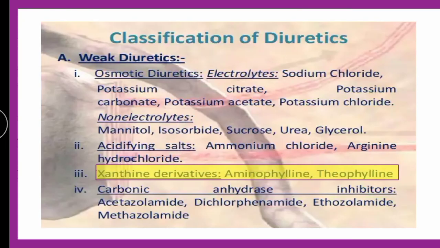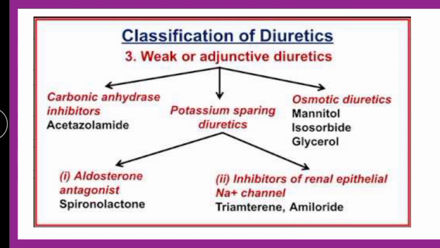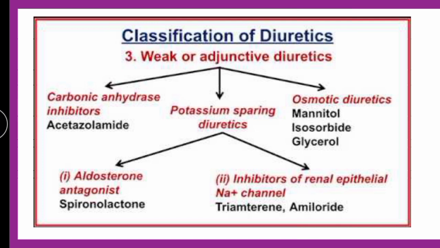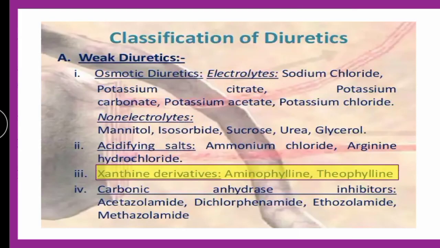We will go for explanation now. Here the same slide, classification of diuretics, the xanthine derivatives which are nothing but caffeine, aminophylline, theophylline. So the correct answer is caffeine, which is a methylxanthine. You can see here these xanthine derivatives.